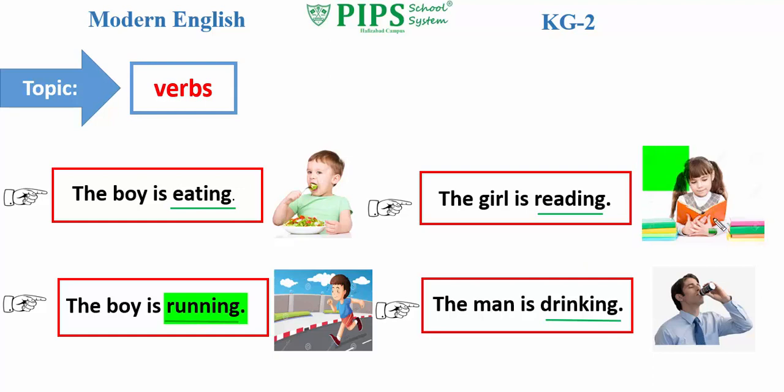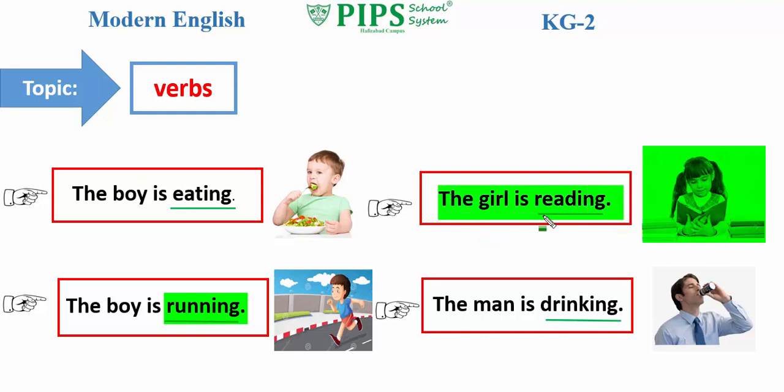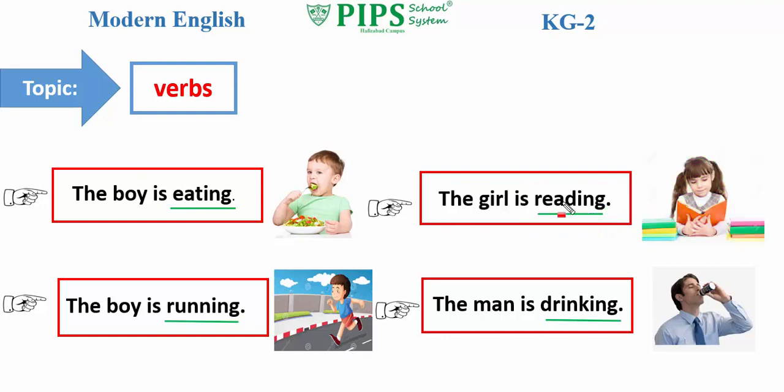Next picture, a girl. Read the sentence with me. The girl is reading. The girl is reading. In this sentence, reading is an action verb.